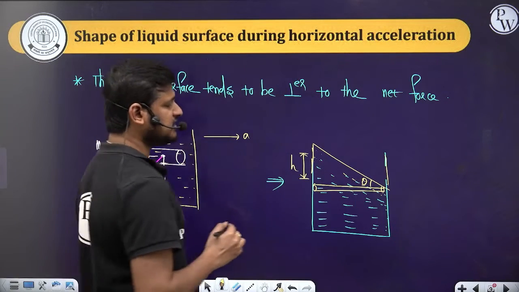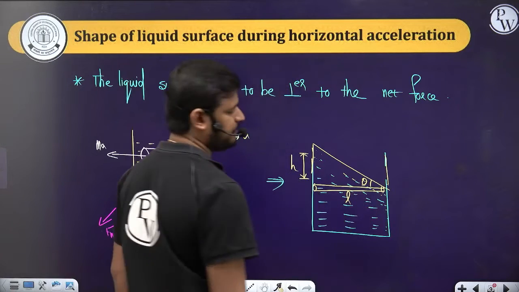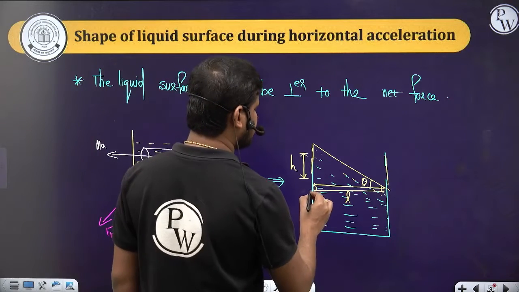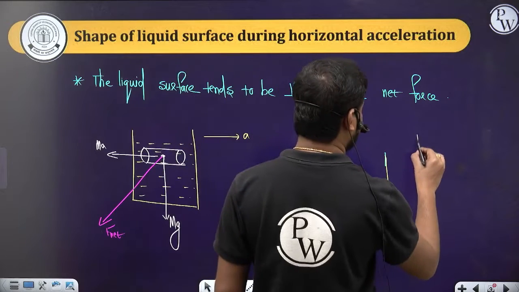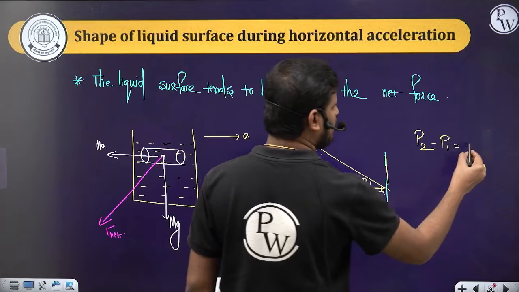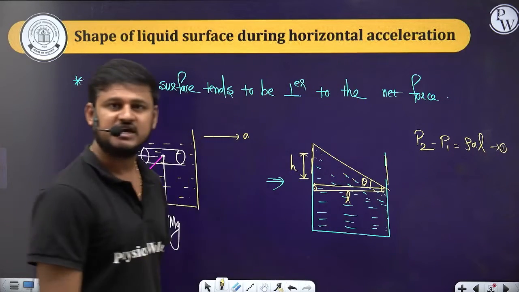So what is this length? Let the length of the liquid column be L. So now you know that the pressure at this point will be greater than the pressure at this point. So P2 minus P1 is equal to rho A L. Let it be equation number 1.